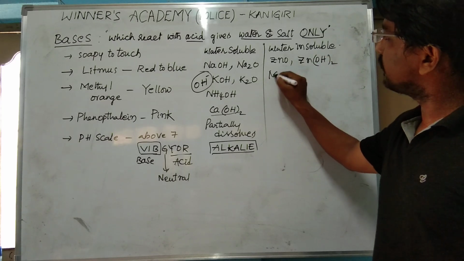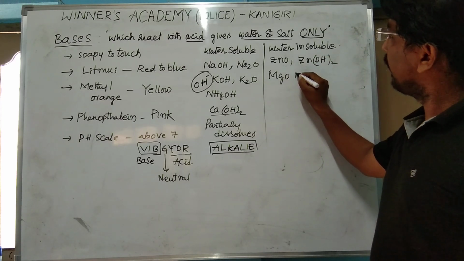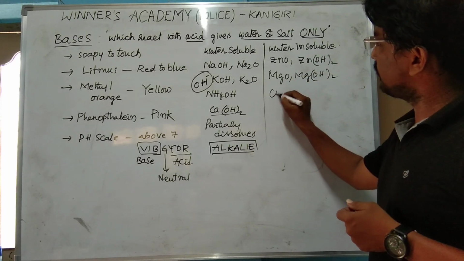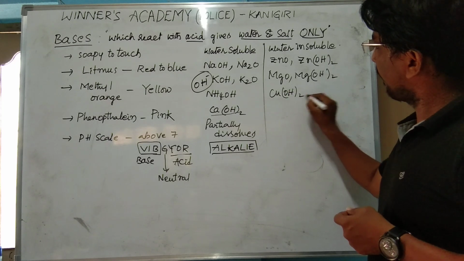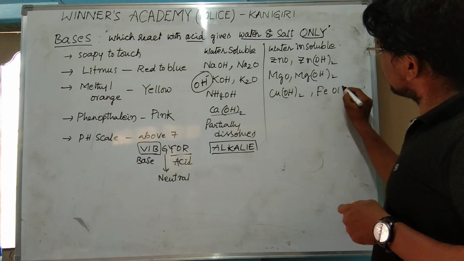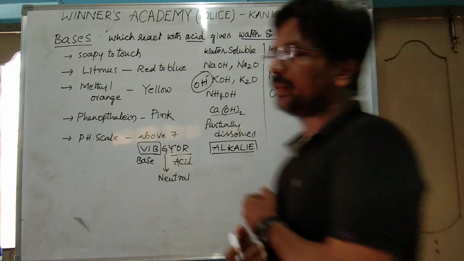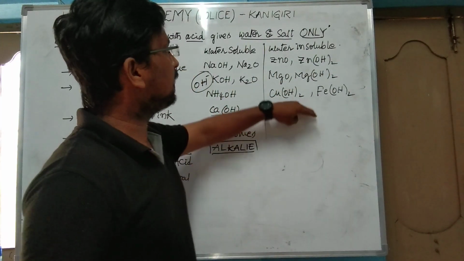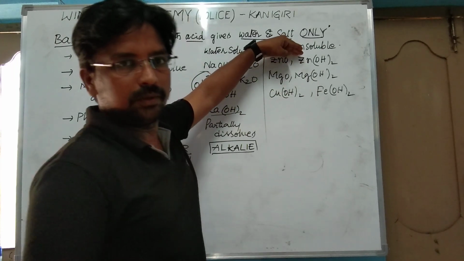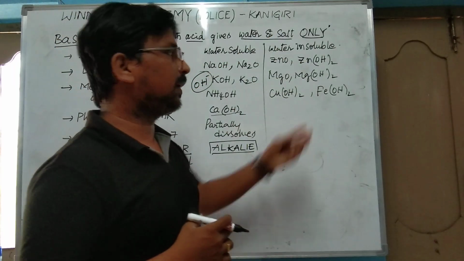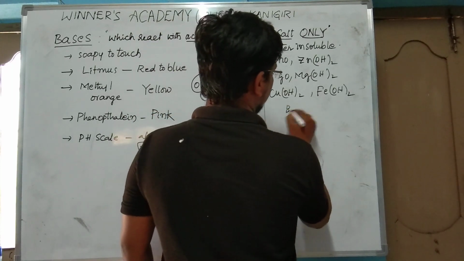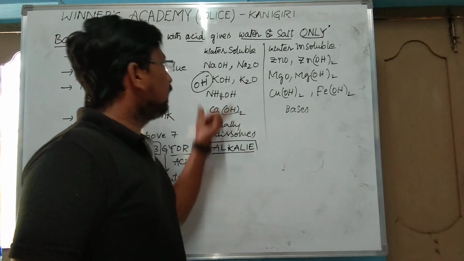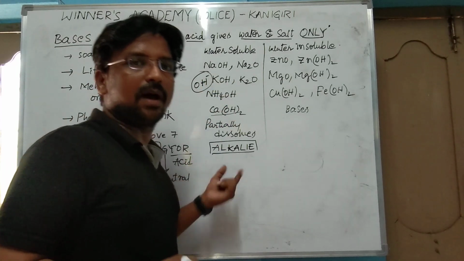Mg(OH)2, Cu(OH)2, Fe(OH)2. So these are all said to be bases, but they are water insoluble. These are bases but are water insoluble. But the water soluble bases are said to be alkalis.